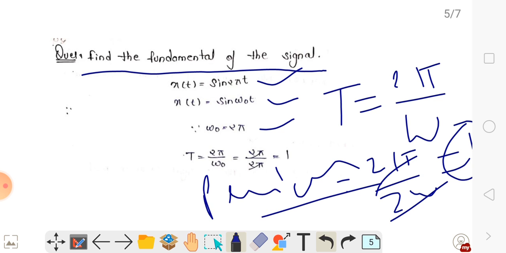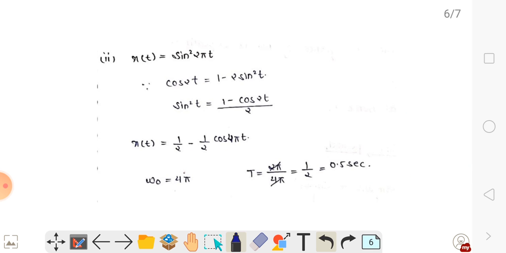Okay, we can see the next question. This signal is x(t) equals sin squared 2 pi t. You cannot equate it to sin omega naught t directly because it is in a square form. So you can convert it by trigonometry. cos 2t equals 1 minus 2 sin squared t, so sin squared t equals (1 minus cos 2t) upon 2, which gives 1 by 2 minus 1 by 2 cos 4 pi t.